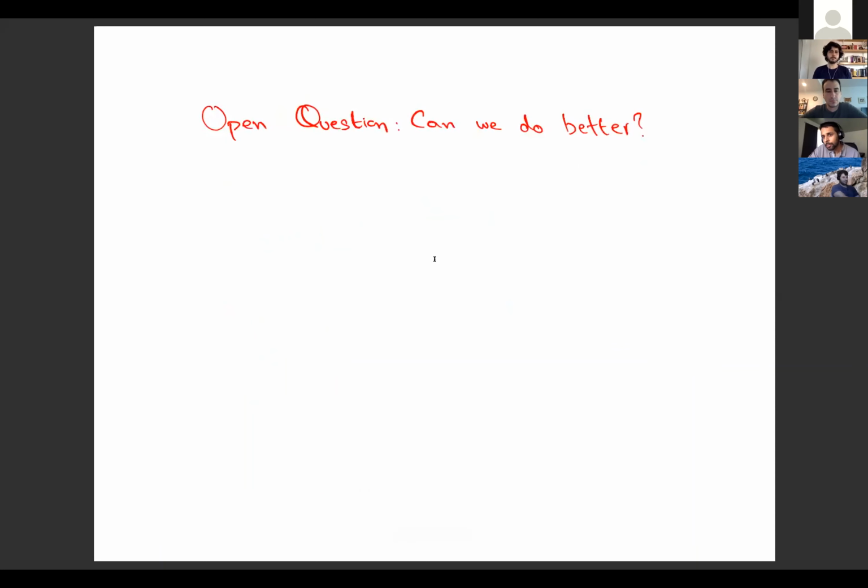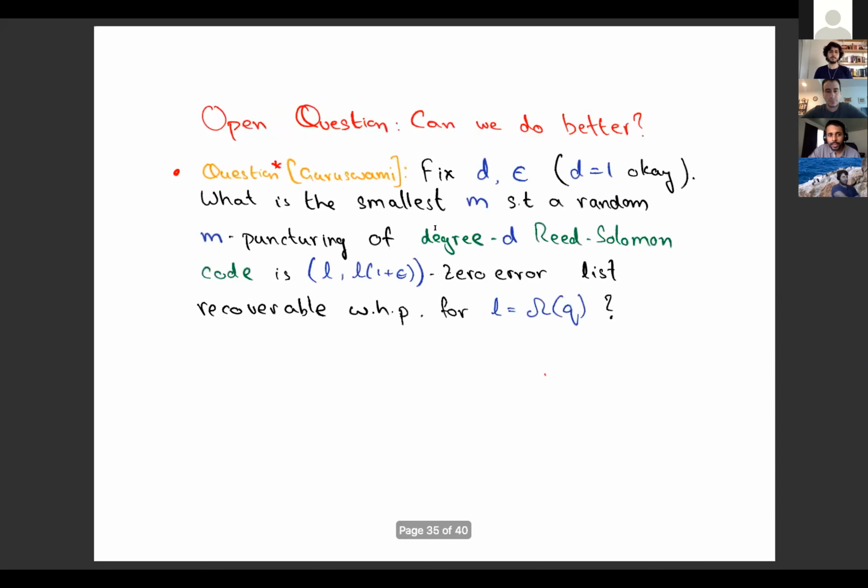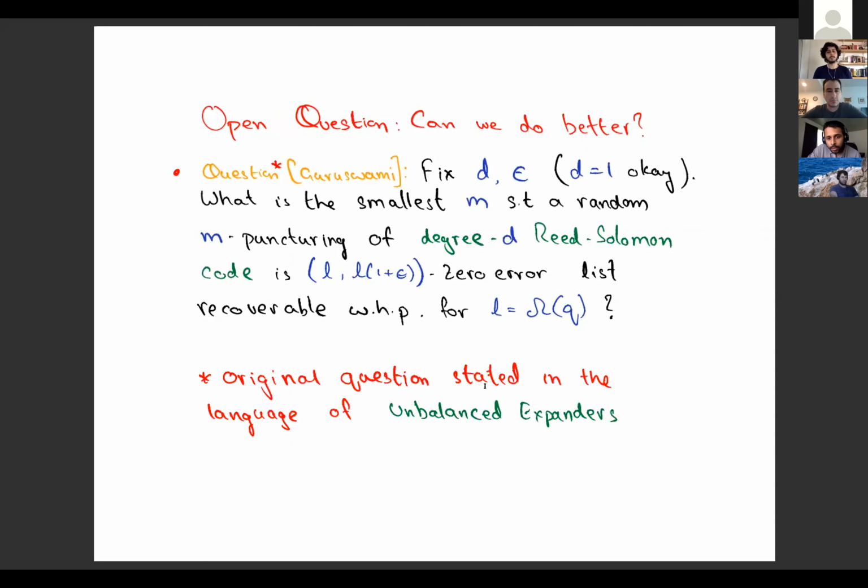I just want to talk about the open question. So what is left? And here's a question of Guruswami. There's a question star, because the original question of Guruswami was stated in the language of unbalanced expanders. So this is really the same question stated in the language of list recoverable codes. So fix D and epsilon. Really D equal to 1 is okay, and epsilon 0.1 is okay.